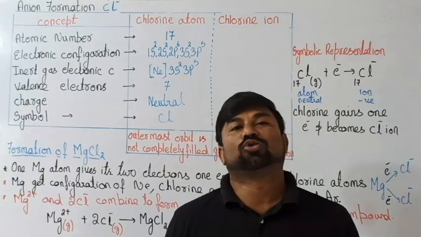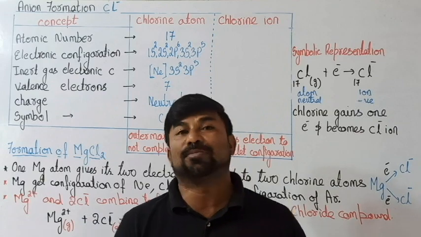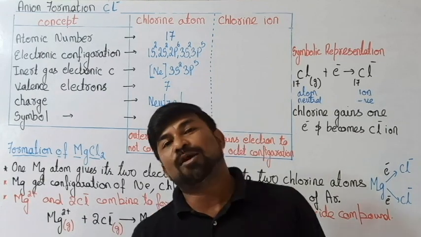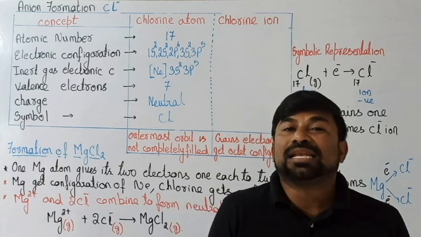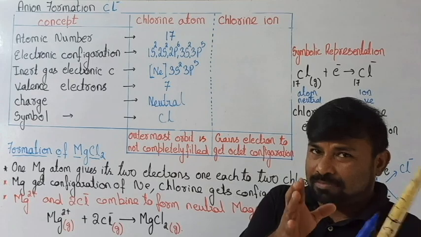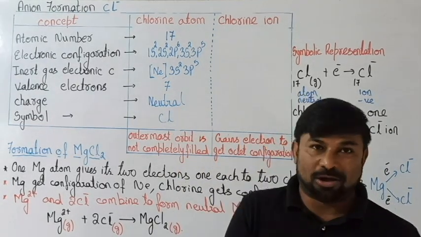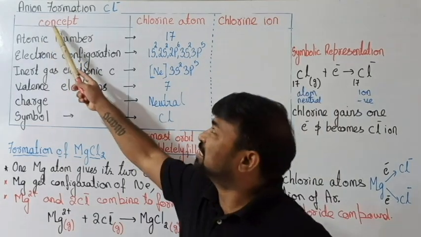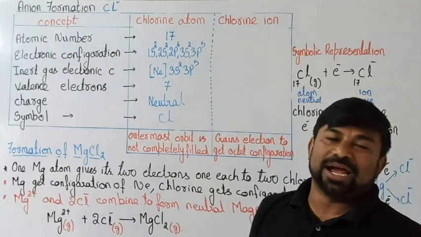Yeah, let's come back to the formation of an anion now. Earlier we were discussing the cation Mg2 plus. Now I'm going to explain the anion Cl minus. Right, how was it going on? Let's work on that one. An anion is nothing but a negative ion. So how is it going on? Let's discuss here. Now we are talking about the formation of Cl minus, right?